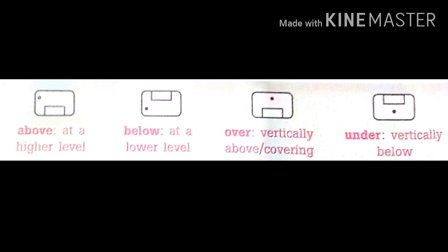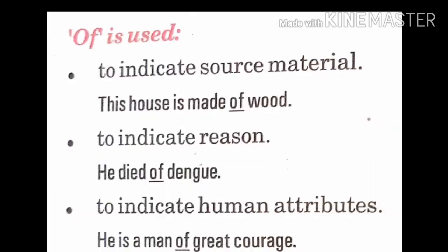See, this example will make it more clear to you. Above means at a higher level, below at a lower level. Over means vertically above or a covering, and under means vertically below. Okay, dear children? Next is of.